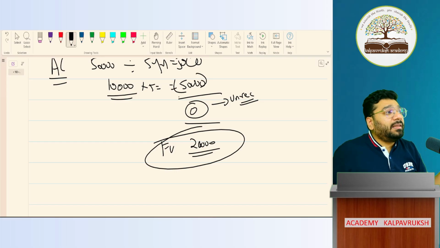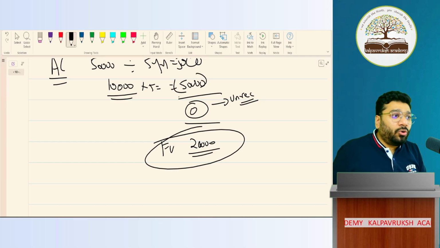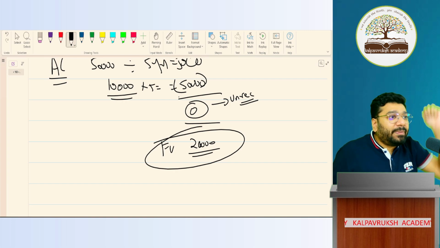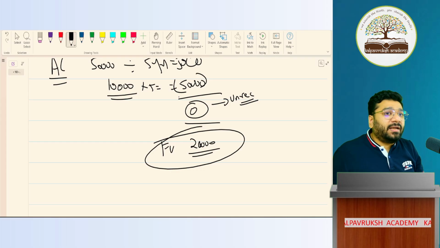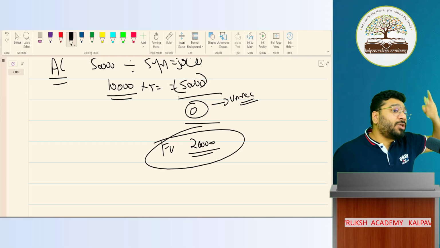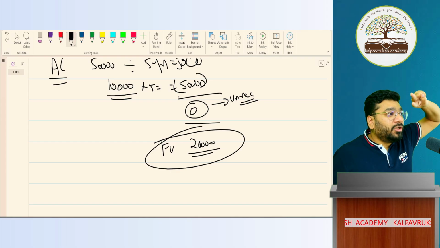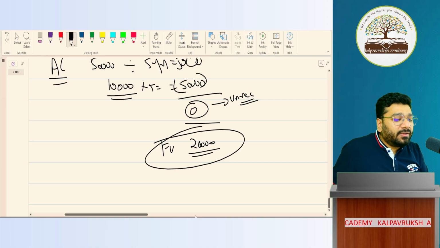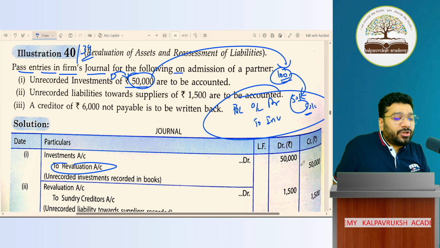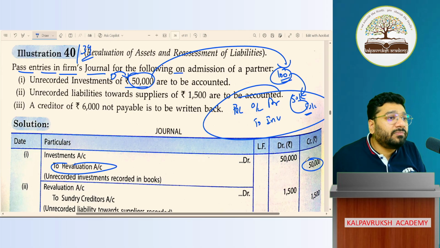In our example, 50,000 AC, you made it 0, no? Have you over depreciated or under depreciated? Over depreciated. Over depreciation means over expense. Over expense means over loss. To reverse that loss, I'm giving a gain in the revaluation account. Got it? Not got it?